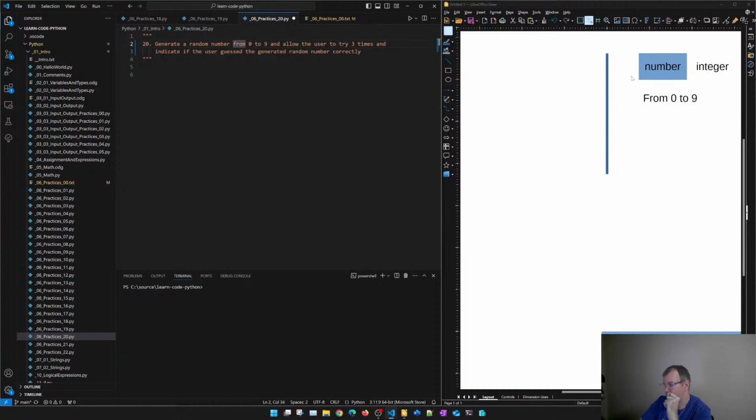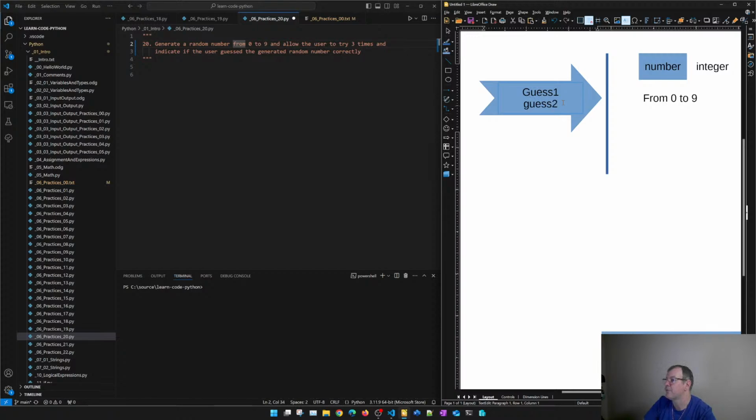So once we have this, the question didn't tell us more detail, but we basically will allow the user to guess. I was getting something like this. So we can say it could be guess 1, guess 2, and guess 3.